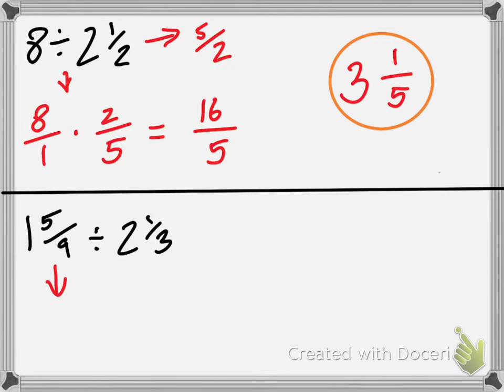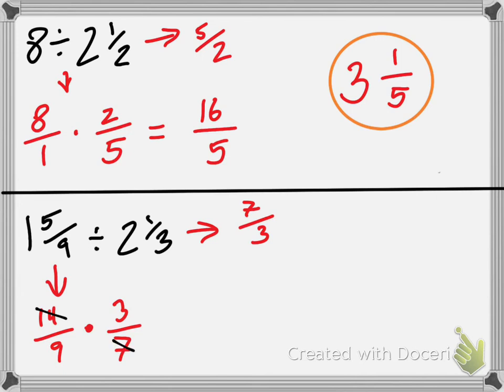So this one again, 1 5/9 becomes 14/9. 2 1/3 becomes 7/3. I keep my first one. I change to my multiplication sign and I flip. Jaden, can I cross cancel anything? Yes. What can I cross cancel? 7 and 14.